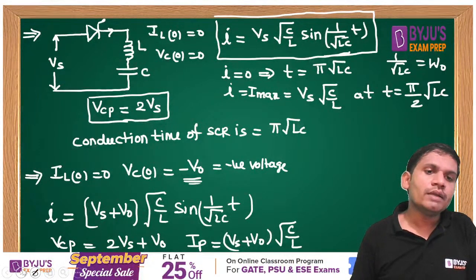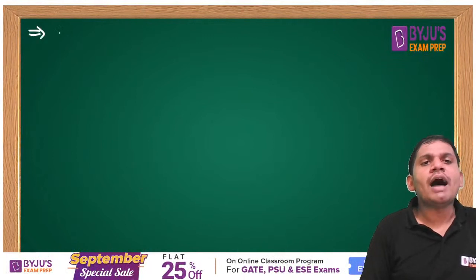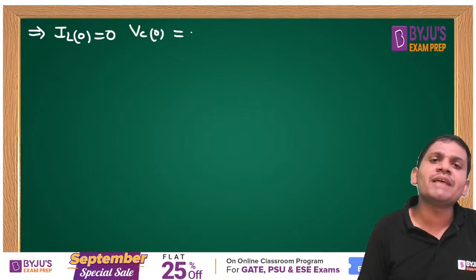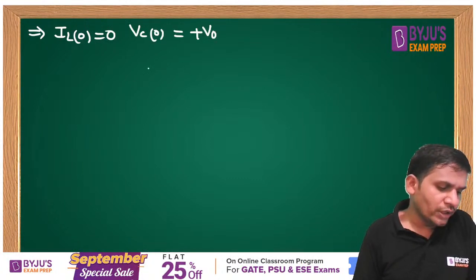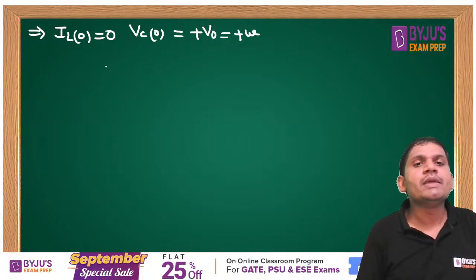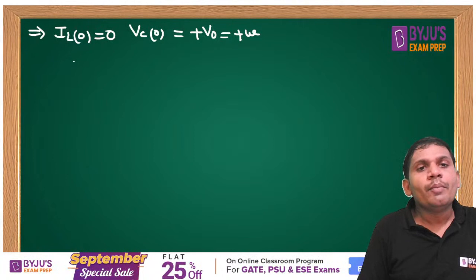Yes. One more case I am giving, students. IL of 0, the initial current in the inductor, is 0. Then the initial voltage across the capacitor is plus V0. That is the positive voltage, students. Then what is the current?